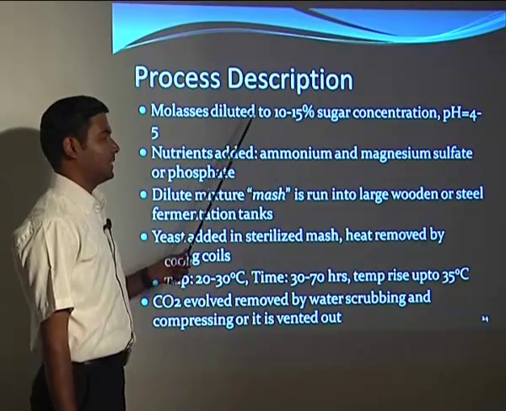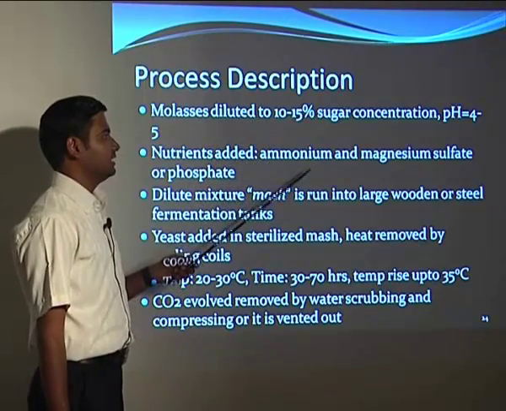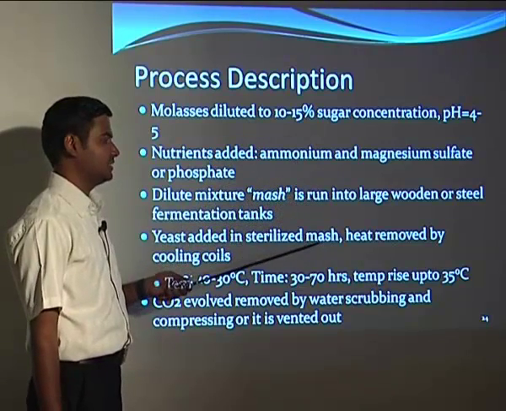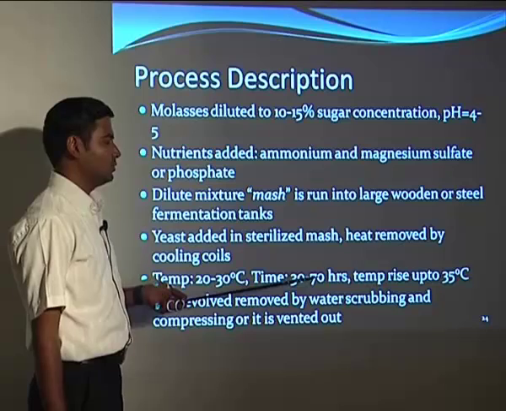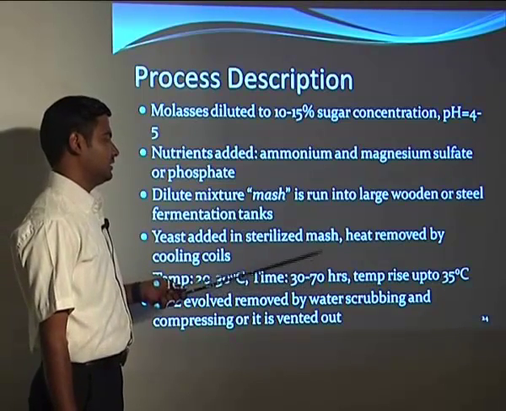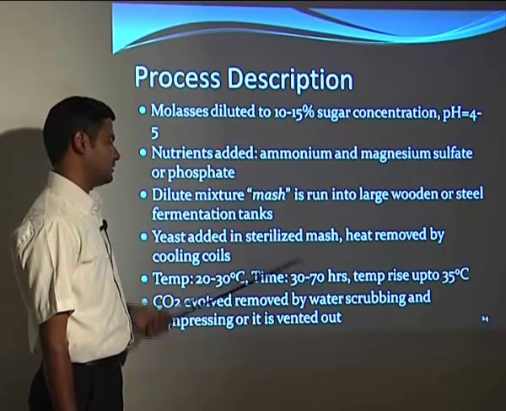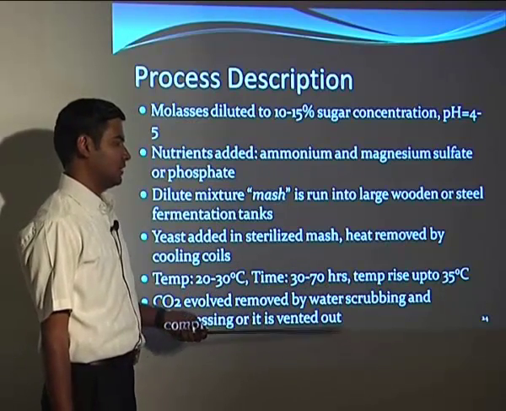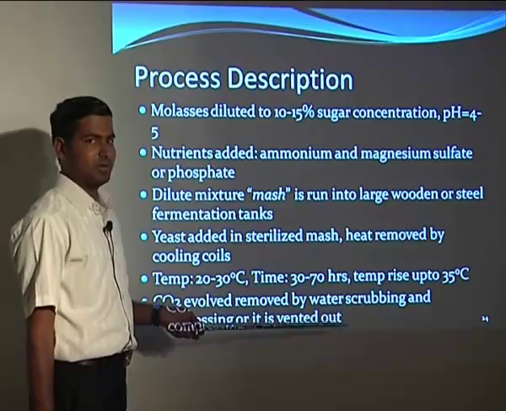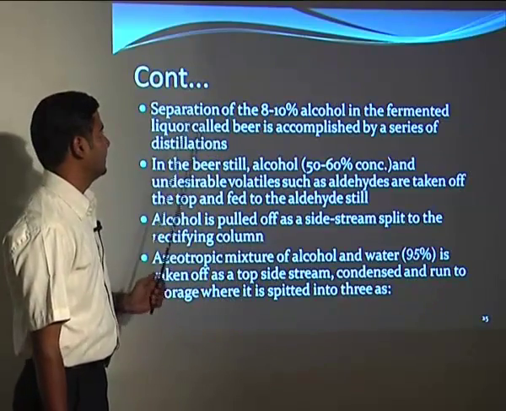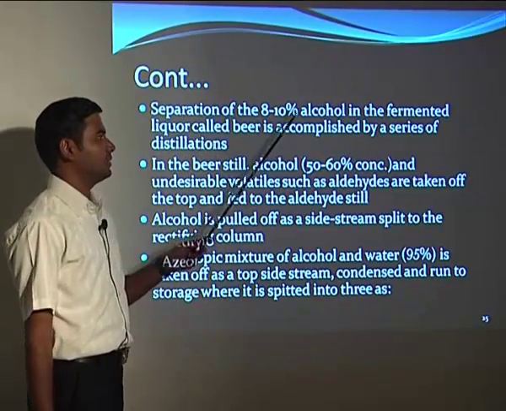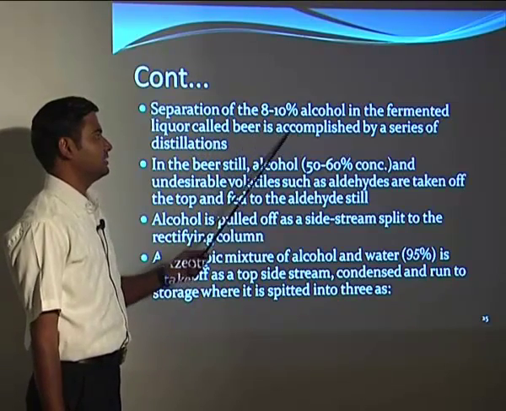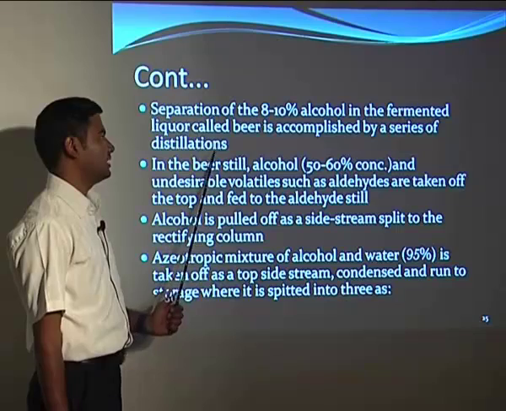So here the mash is taken, then diluted, the nutrients are added, both are sterilized, and then yeast is added. Then the yeast is allowed to ferment for 30 to 70 hours, and this temperature and pH of 4 to 5 will give the products, and the byproducts will be scrubbed out or vented out. Then the 8 to 10% alcohol which is formed in the fermentation liquor is called the beer, and its separation is accomplished by a series of distillations.